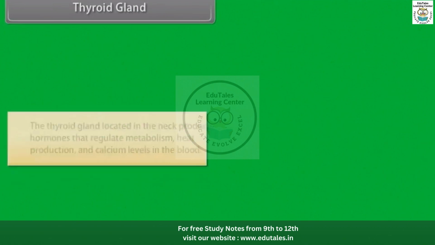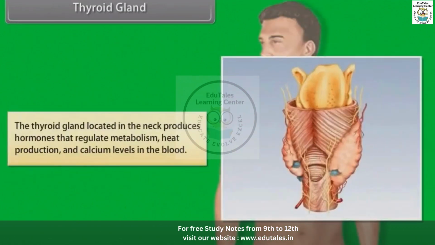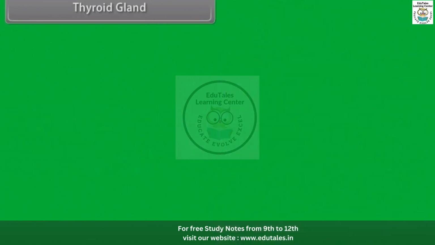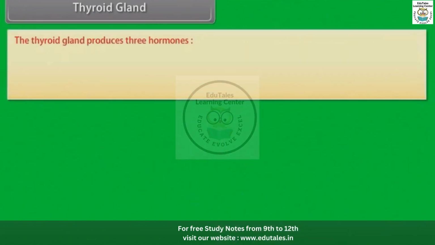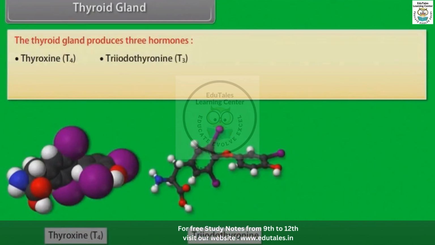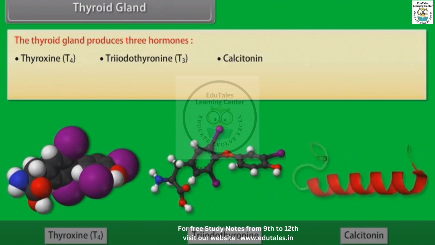Thyroid gland. The thyroid gland located in the neck produces hormones that regulate metabolism, heat production, and calcium levels in the blood. The thyroid gland produces 3 hormones: thyroxine, T4, triiodothyronine, T3, and calcitonin.